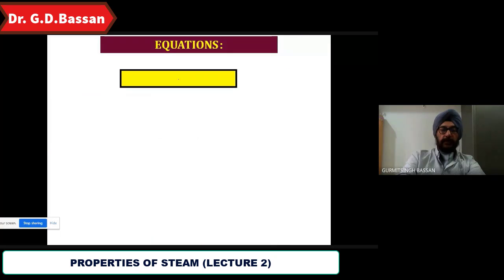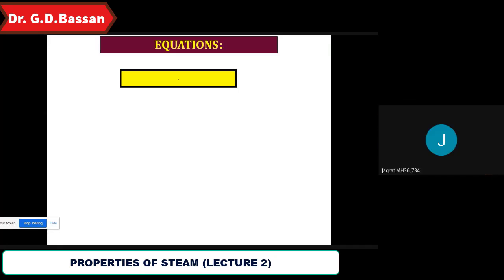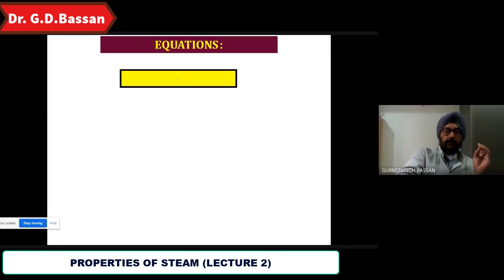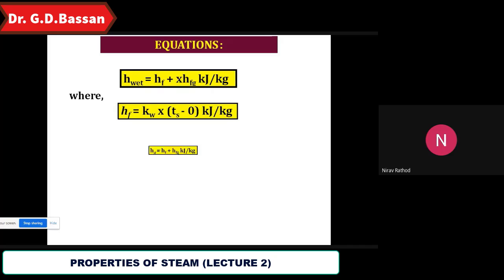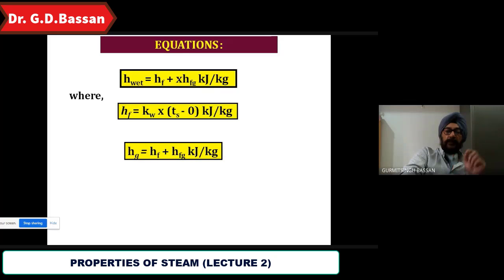So the first equation is the enthalpy of wet steam, HW. What will be its equation? Give me the answer. Just quickly, three equations are there. HF plus X into HFG. Then the second one, Hg is how much? HF plus HFG.